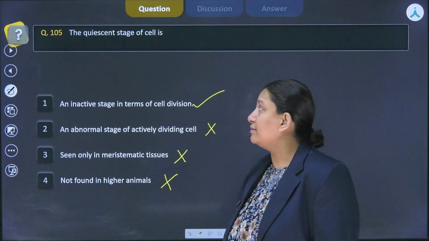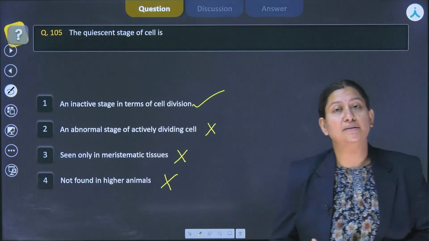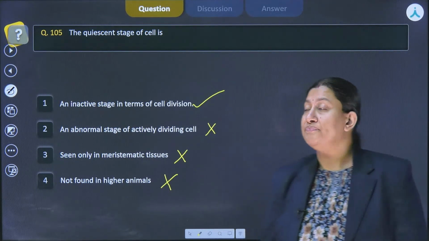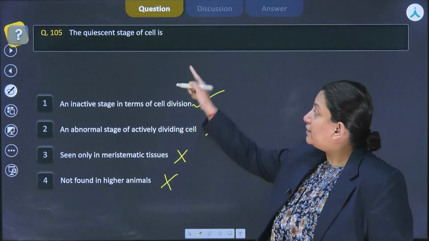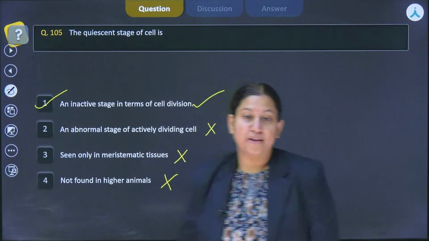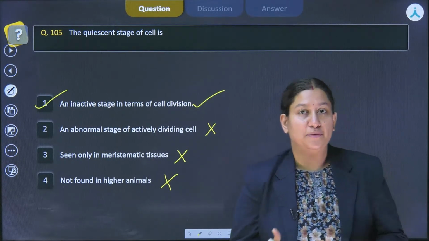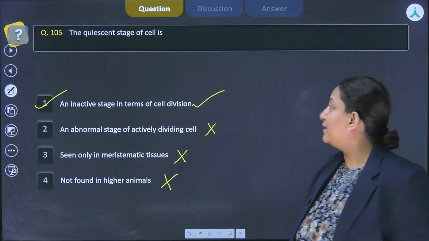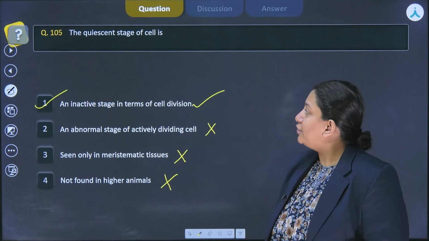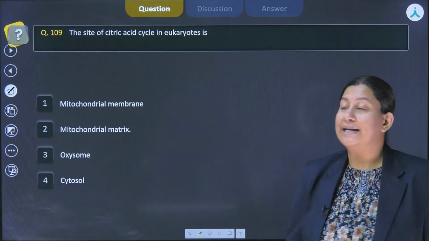This is incorrect. They could be found, like see the neurons that are arrested in this particular phase and won't divide any further, right? So in terms of quiescent stage, the correct answer would be option number 1. I hope this is clear to everyone. In case you have any doubts, please put them on the chat box so that we could discuss and clear it here only, right? All right, let's move ahead to another question, which is question number 109, and it says that